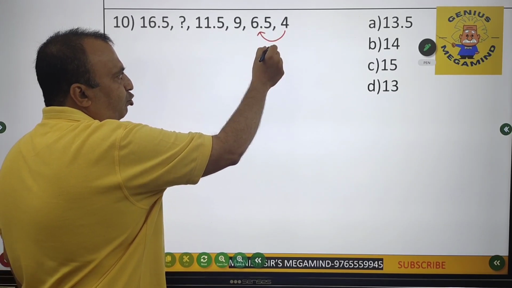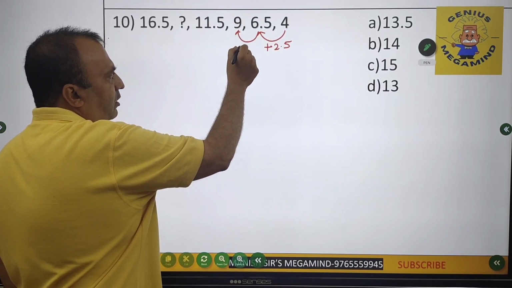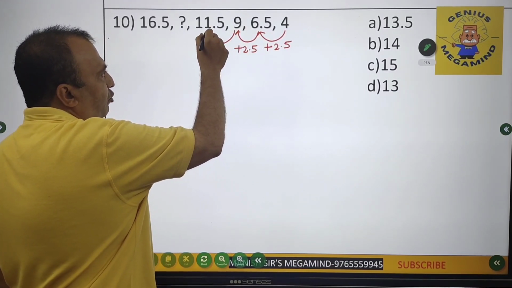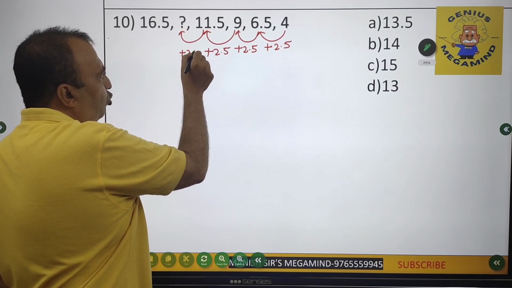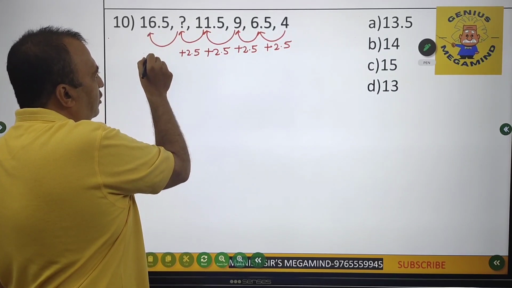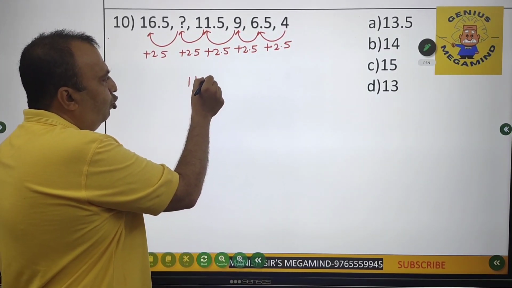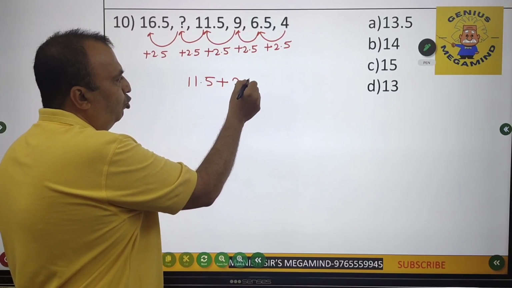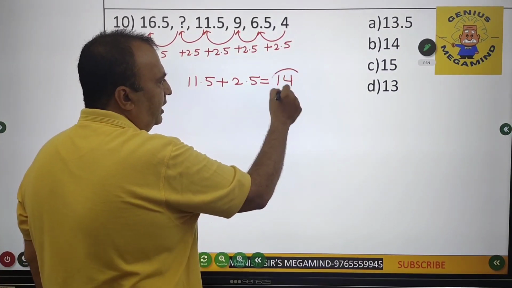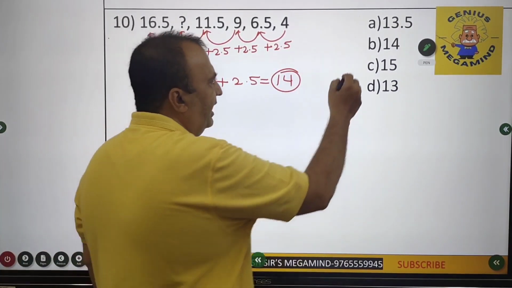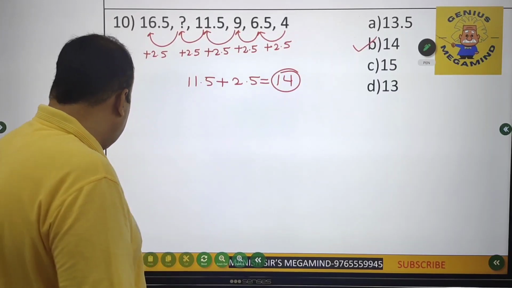The difference between these two is what? Plus 2.5. Then again the difference over here is what? Plus 2.5. Again the difference over here is what? Plus 2.5. Then the difference between these two should be what? 2.5. And again the difference over here is plus 2.5, right? So what do I have to do? I have to add 2.5 in 11.5 to get the answer. So 11.5 plus 2.5, my friends, is what? 14. And that is option B as such. So the answer for this question is option B.